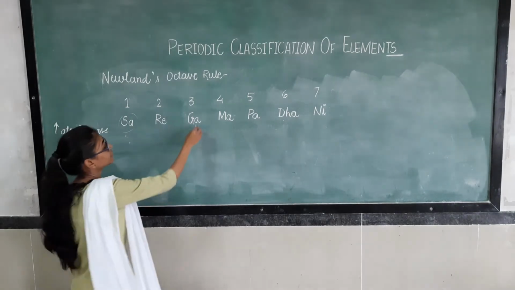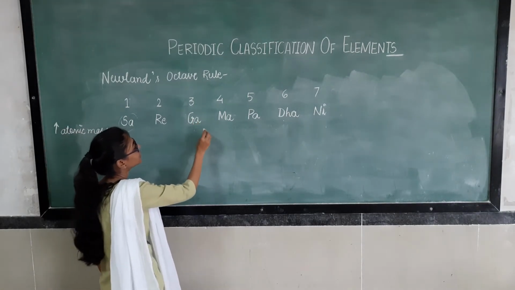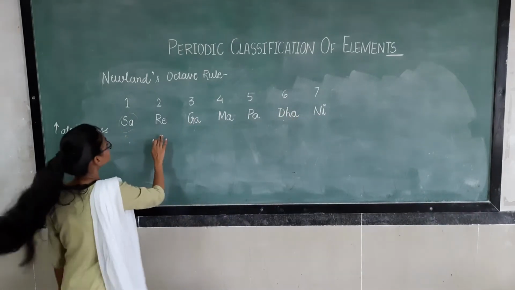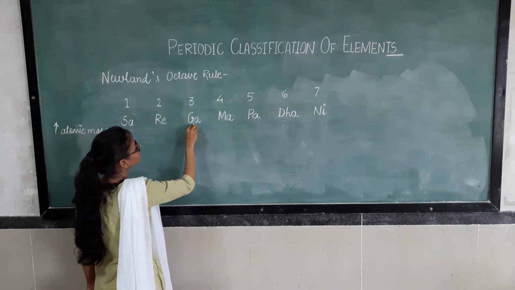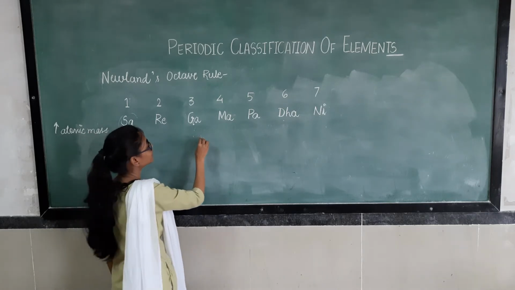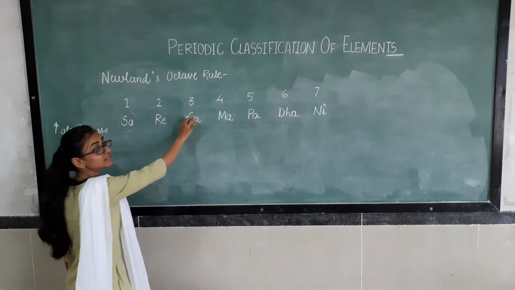If this is the element, from this, 1, 2, 3, 4, 5, 6 will be here, and the 7th and the 8th element will come here. So the properties of the 8th element that is kept here will be similar to this element.